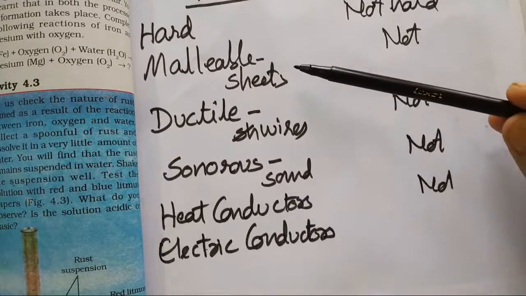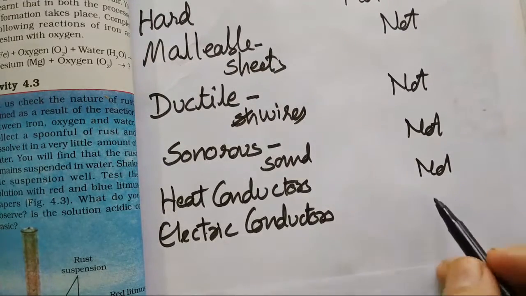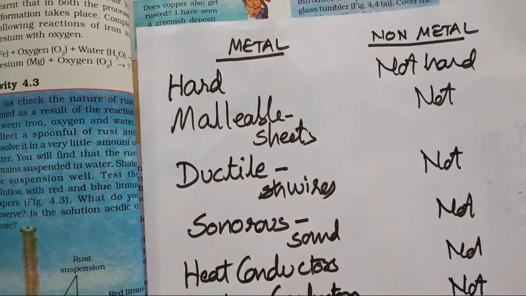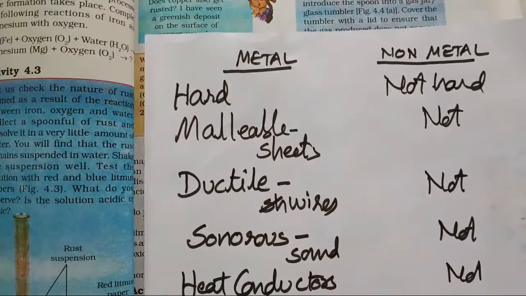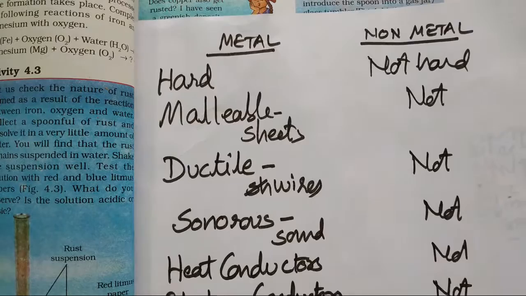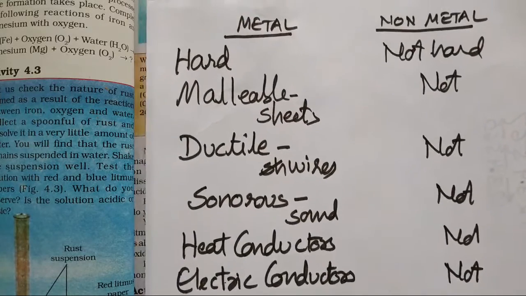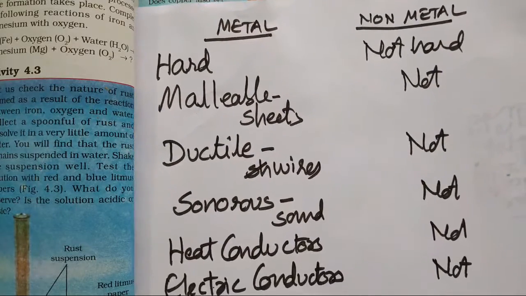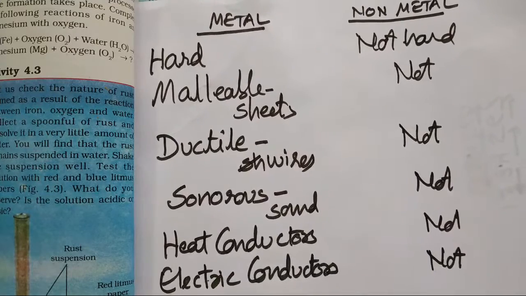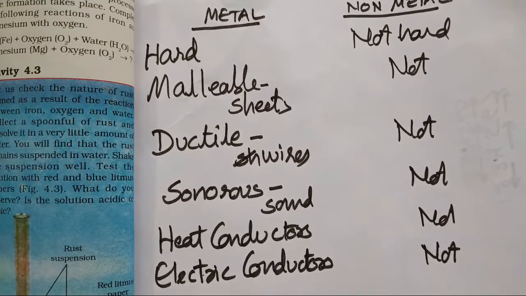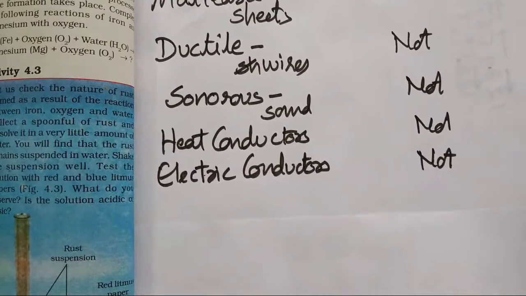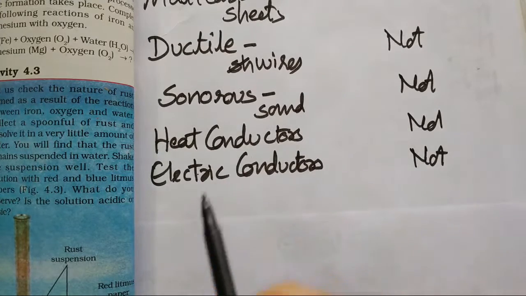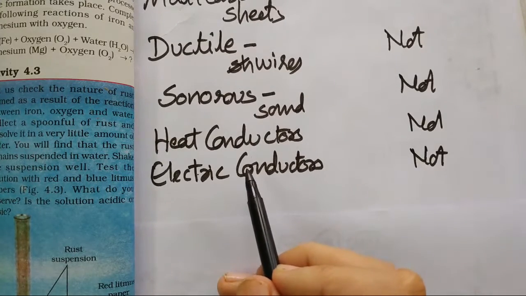You have to remember these properties, and then the non-metal properties will become easy. You can write this in your notebooks and remember the physical property difference between the two. You can take a screenshot and remember it. This is the simple difference between metals and non-metals. Metals are hard, malleable and ductile. What is the meaning? That link is there in the video below. You can check. Sonorous, heat conductors and electric conductors, we discussed in the previous session. So this is the basic difference in physical properties of metals and non-metals.